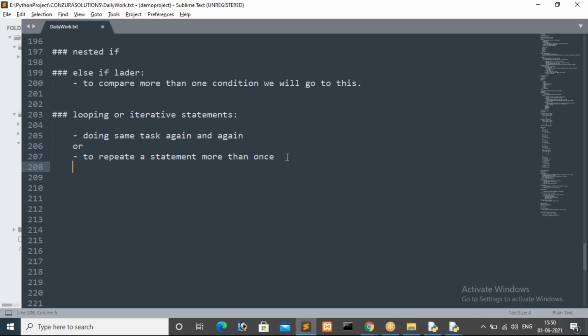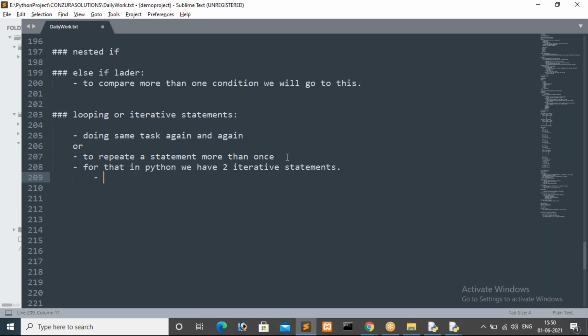So as per C, we have three different types of looping statements: for, while, and do while. But in Python, we have only two iterative statements, guys.